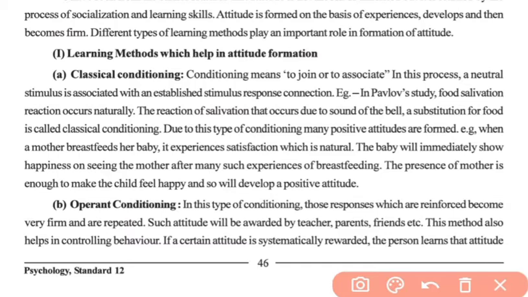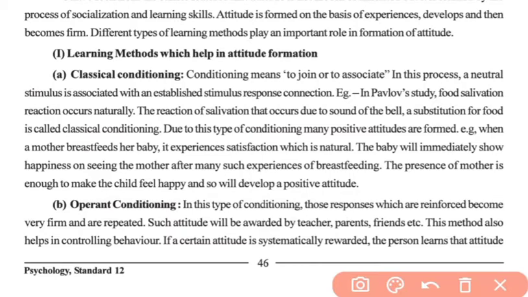Now if this process is repeated several times, that child will associate his mother with comfort, and that association will create a happy feeling for his mother and he will develop a positive attitude towards his mother. So if any discomfort would be there, by seeing only his mother he would get comforted. So this is how the child learns through classical conditioning, okay?